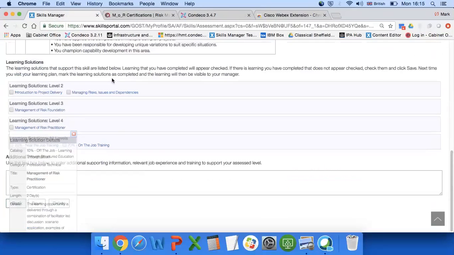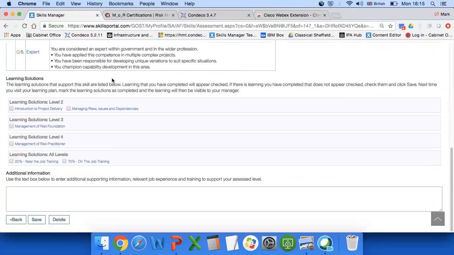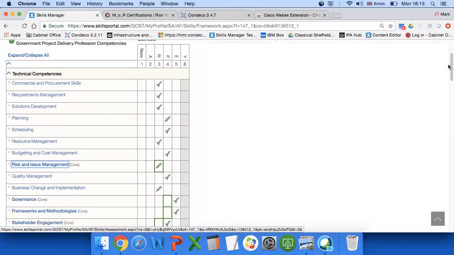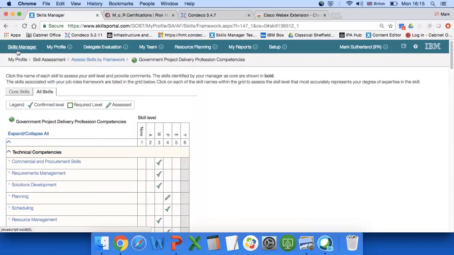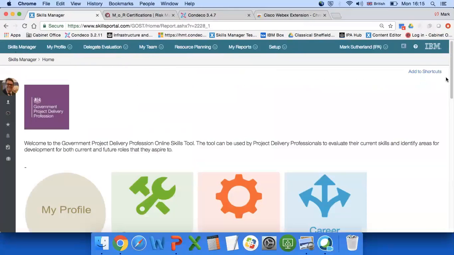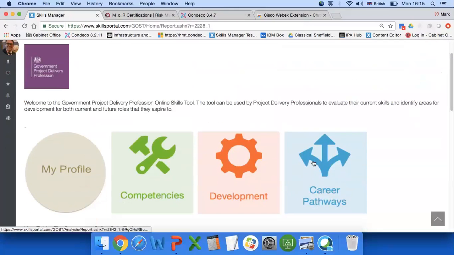And what you can do, if this is something you're interested in doing and having a conversation with your manager about, I can just tick that space, and this will appear in another bit of the tool I'll show you in a couple of minutes. So that's basically how simple it is doing the skills assessment part of the tool. I'll show you now the career pathways. I'll come on to development in a moment.